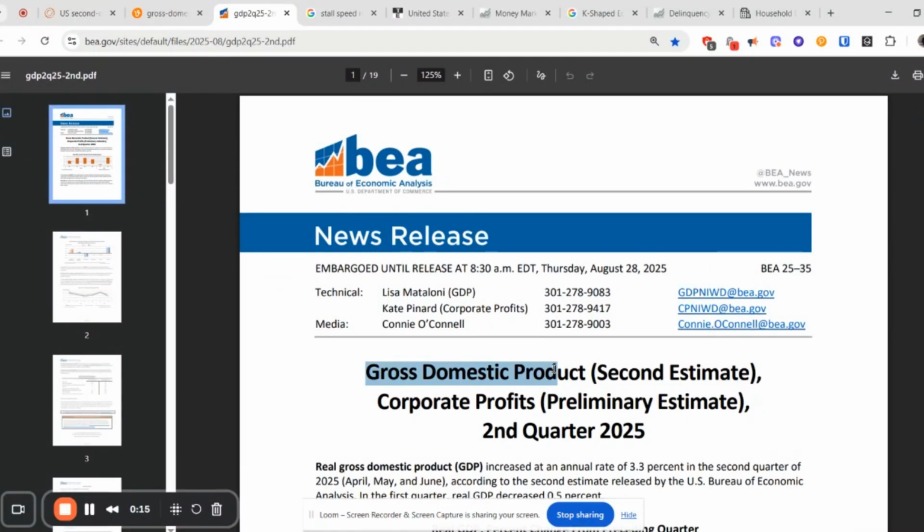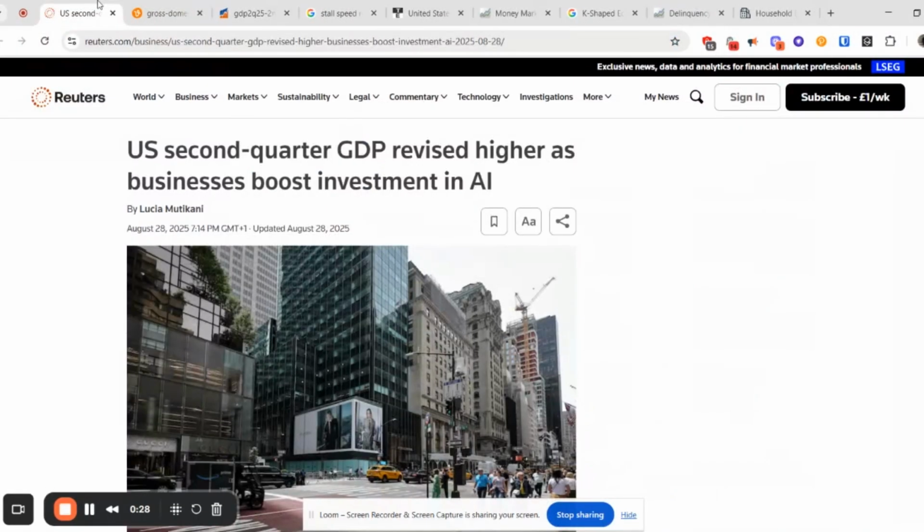We are also going to be diving into the GDP report because I think it's massively important, because there are so many people who are massively misinformed about this report, and they constantly read headlines. I mean, this is just a headline I came across. The US second quarter GDP revised higher as businesses boost investment in AI, and in my opinion, this is complete nonsense.